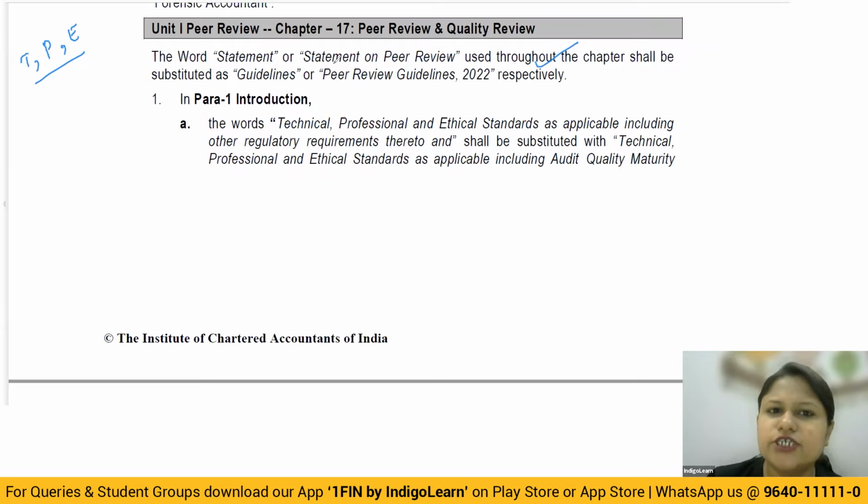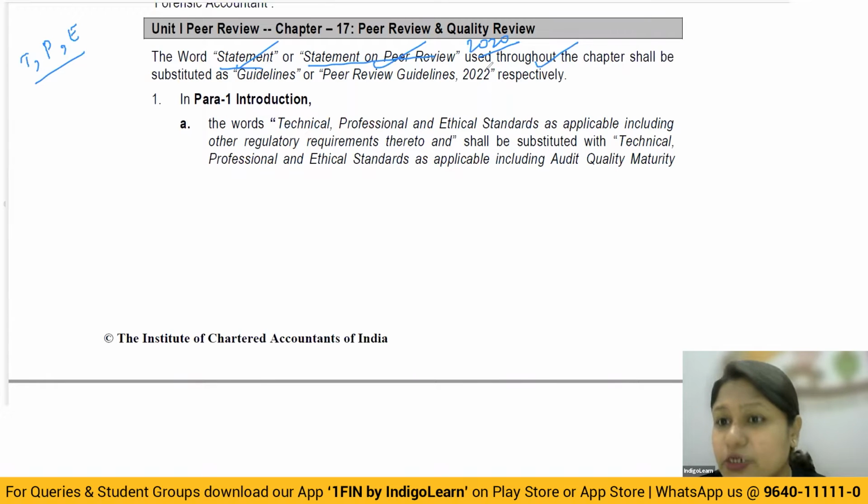Now, first of all, we have studied all the peer review understandings with respect to the Statement on Peer Review. So basically till today, whatever peer review you have studied has come from where? The Statement on Peer Review, which was of 2020. The Statement on Peer Review 2020 gives you all the understanding about the peer review procedure, the steps involved, what is peer review, who are the peer reviewers, who are eligible to be, how the reporting will happen. Everything was given by this particular statement.